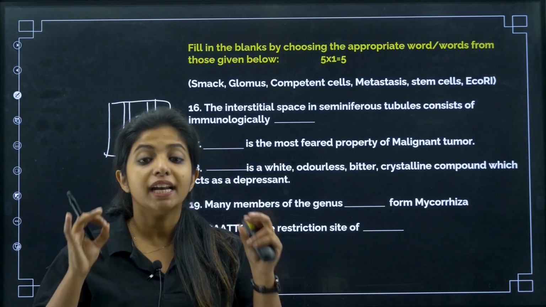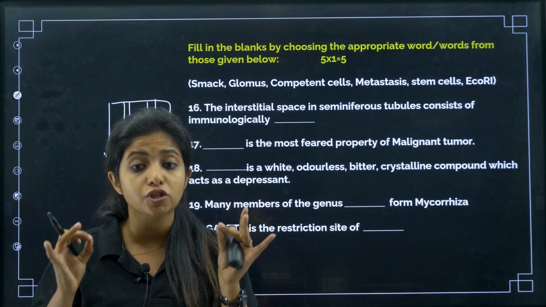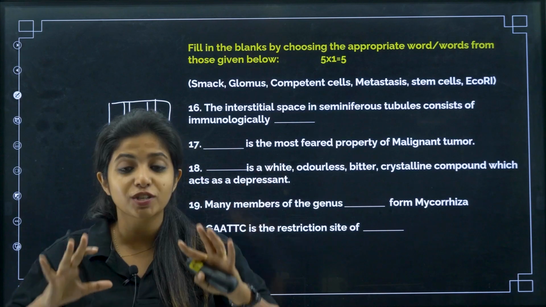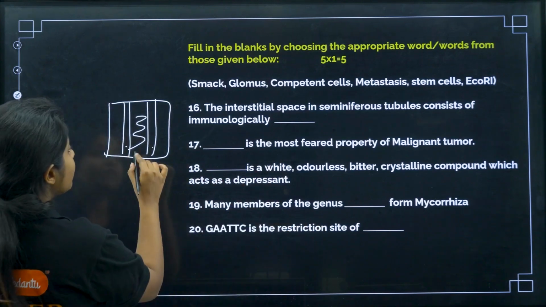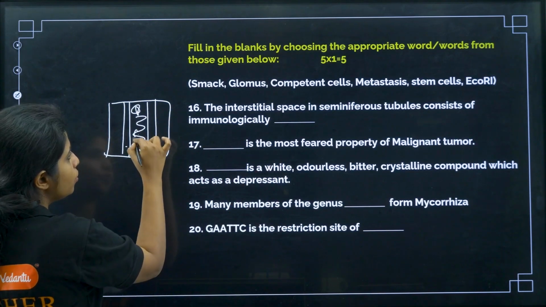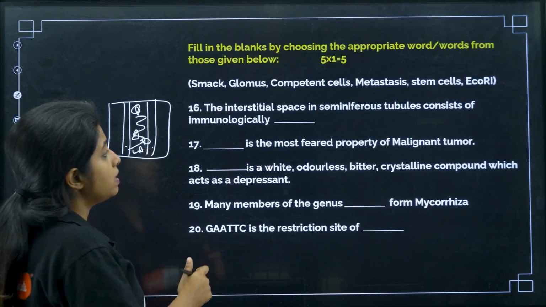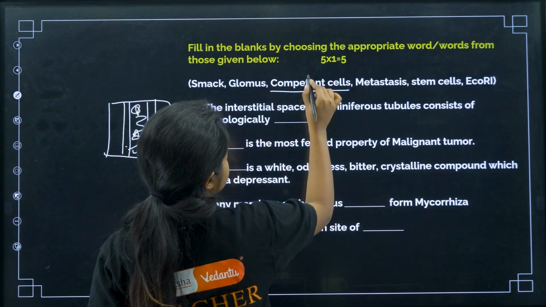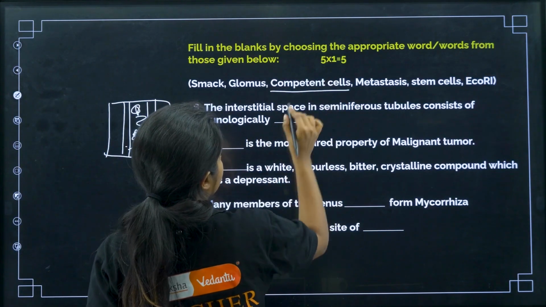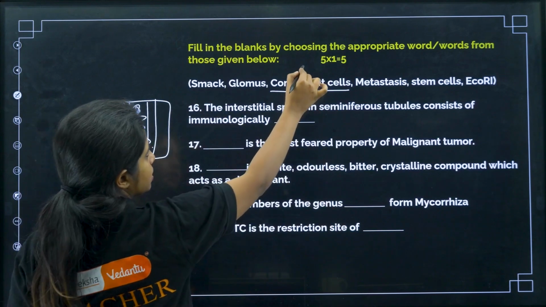What cells does it have? Leydig cells, which are responsible for the production of male hormones. But apart from that, they also have certain immunological cells, the ones that will fight against all the diseases. So I will say immunologically competent cells. So this becomes the answer for the 16th question.